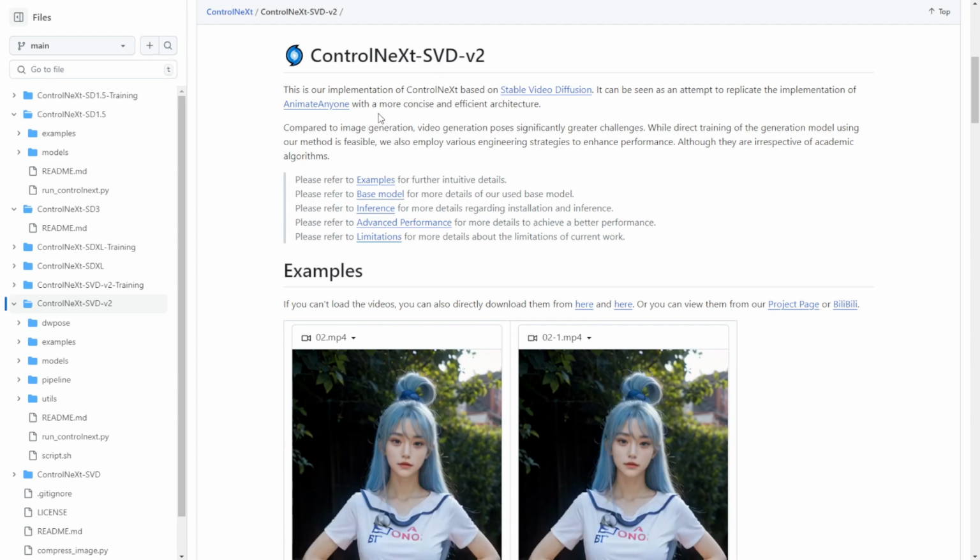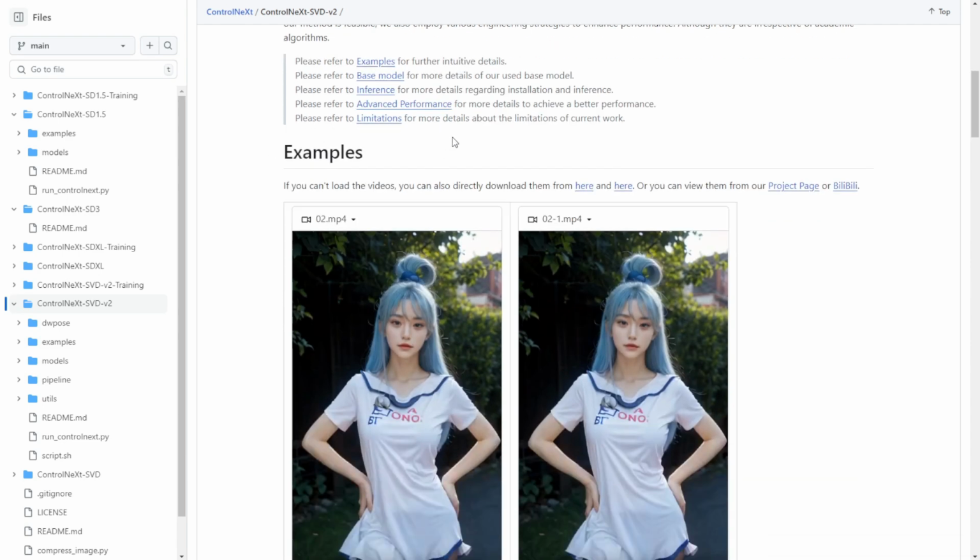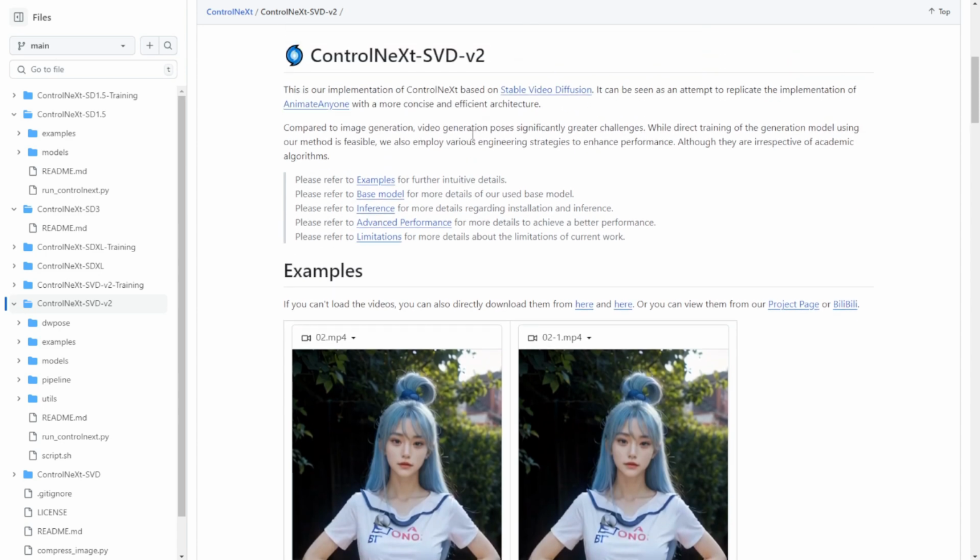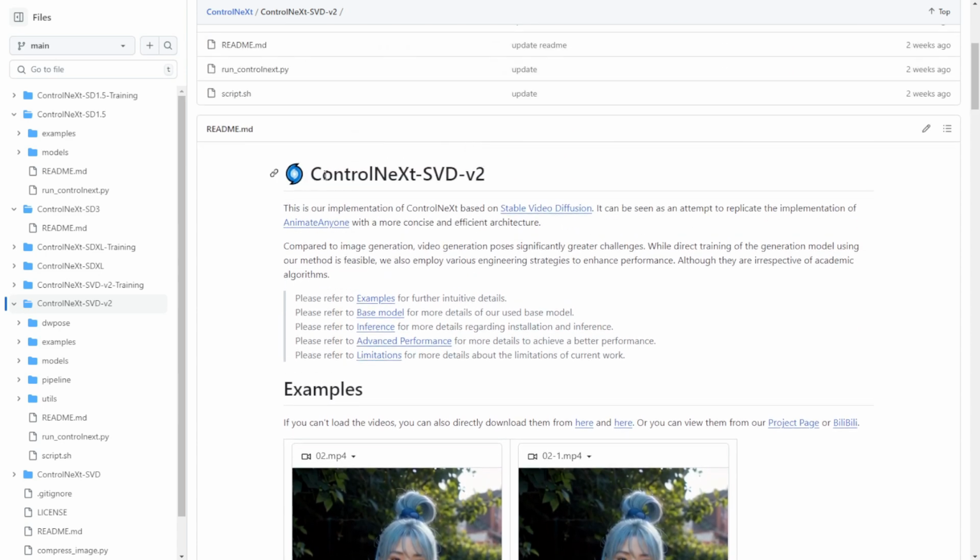Therefore, we need to compare the differences and determine whether the process will be as smooth as what is shown on this demo page. Because they always show the best cherry-picked ones on all these project demo pages, right? And so we've got to try that.